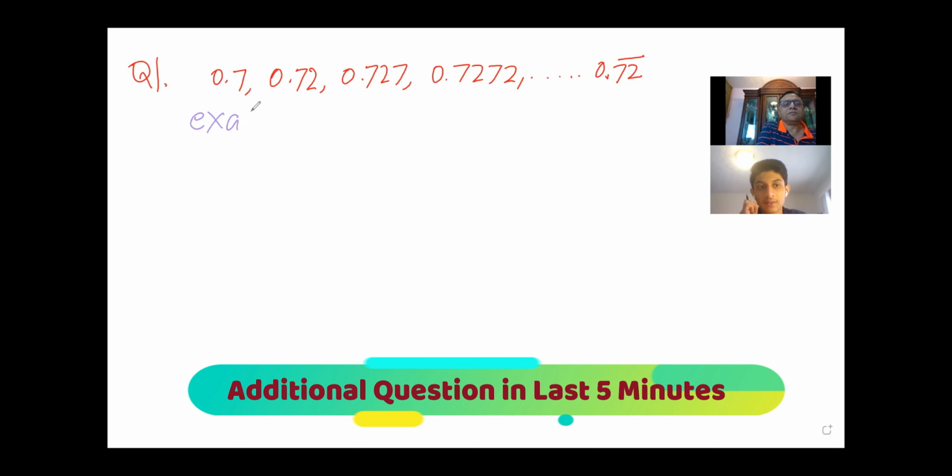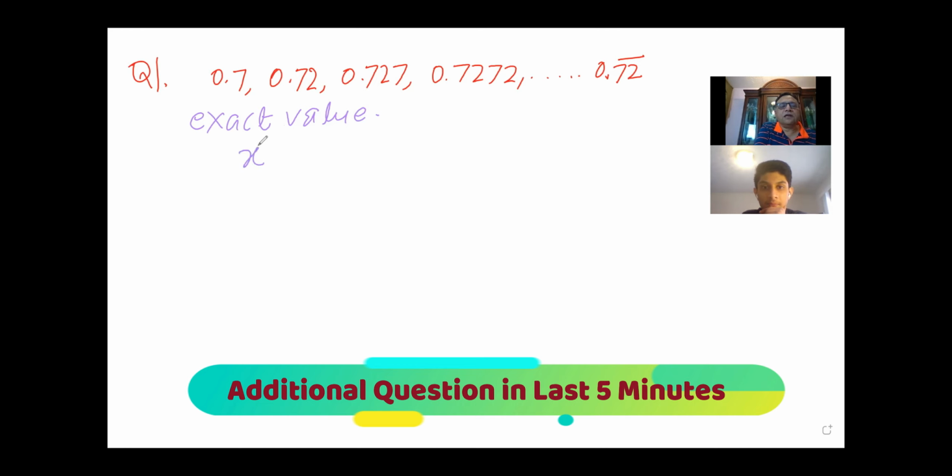Oh, okay. Sir, I was thinking if we let n represent the number of repetitions, the limit would be as n approaches infinity. Okay. So for this sequence, because I know I haven't taught you this, let me just tell you how we will do it. It's not fair to give you that question, but I thought it might come in your test. So this is basically writing a repeating decimal number in rational number form, which is p over q.